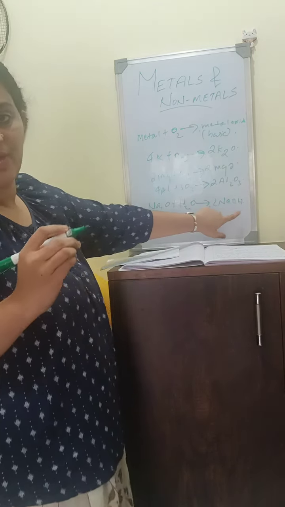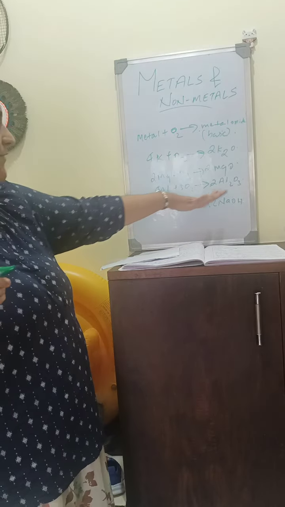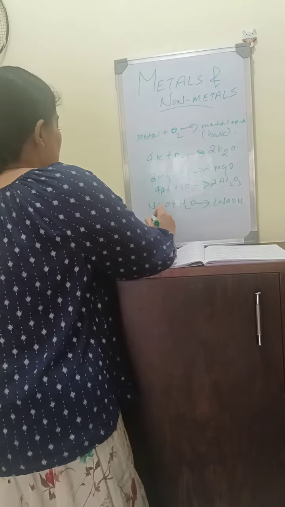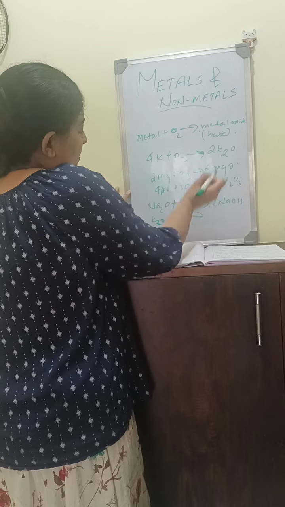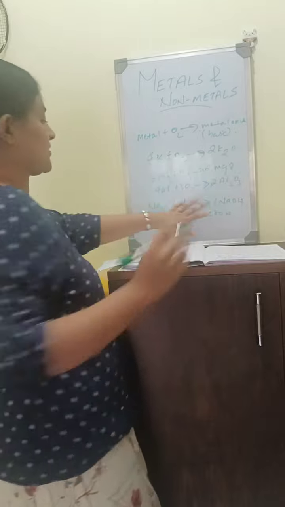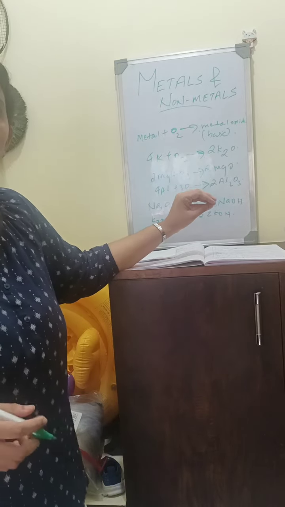NaOH is a base, sodium hydroxide. Similarly, K2O, potassium oxide, when it reacts with water gives 2KOH, potassium hydroxide, which is also a base. So metal oxides when dissolved in water give bases.